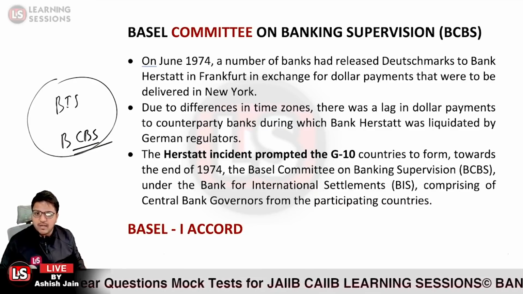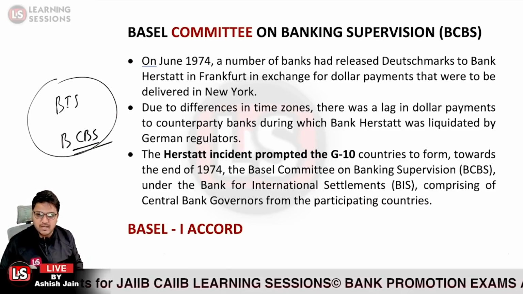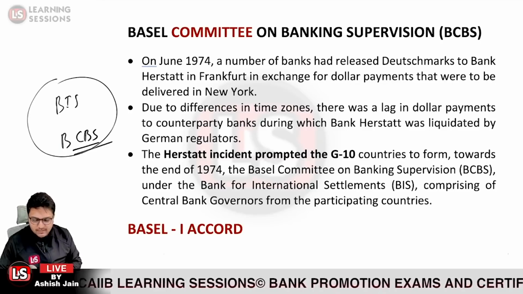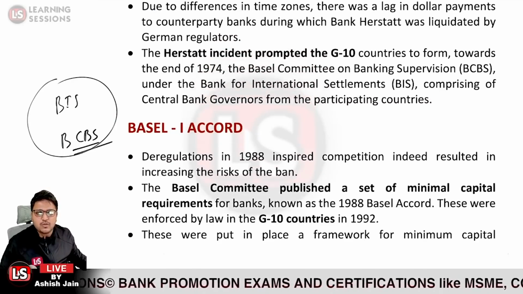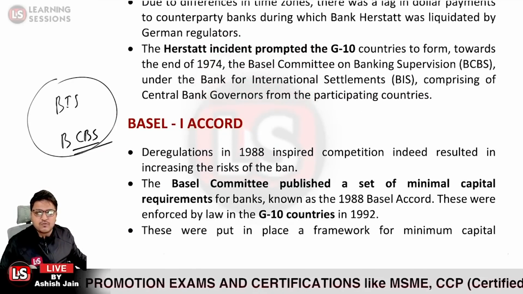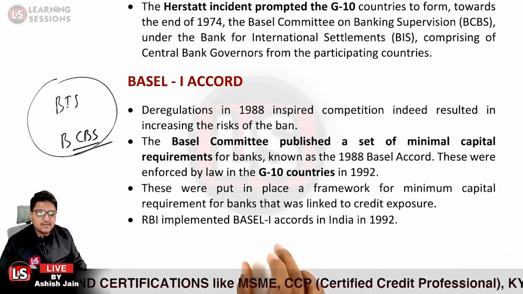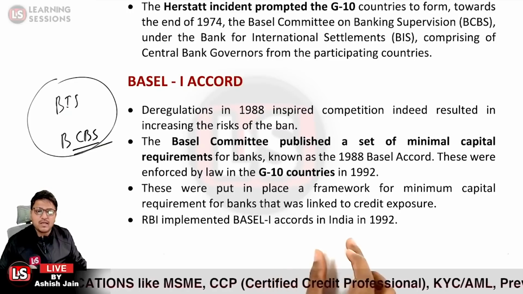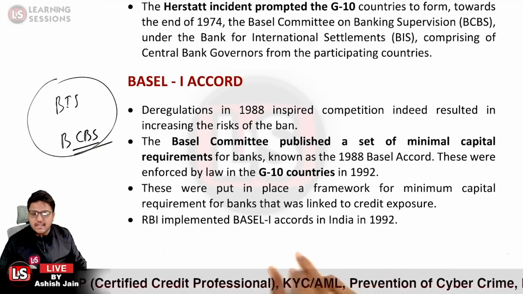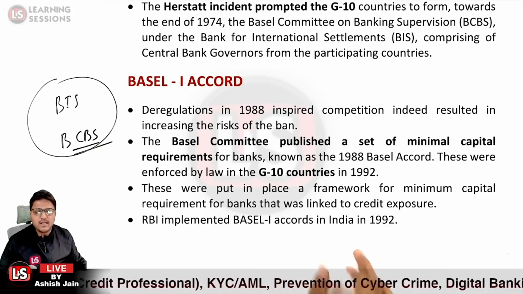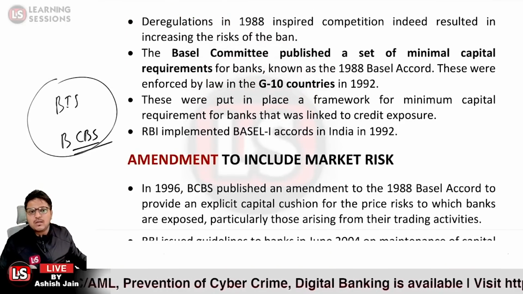But Basel is importantly concerned about three main risk types, that is credit risk, market risk, and the operational risk. So the Basel 1 Accord basically was covering before only two types of the risk, that is related to the credit risk, and the market risk was further added to it in 1996. RBI implemented, you need to memorize these things, RBI implemented Basel 1 Accords in India in 1992. So these guidelines were implemented in India in 1992, and further the amendment was there so as to include the market risk.